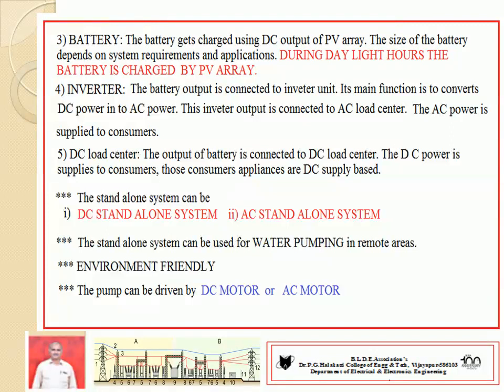Sir, this system may be mainly used for water pumping in remote areas. I already informed that this type of power generation is very suitable for remote areas where the consumers are not getting centralized electricity supply due to some inconvenience or technical problems.